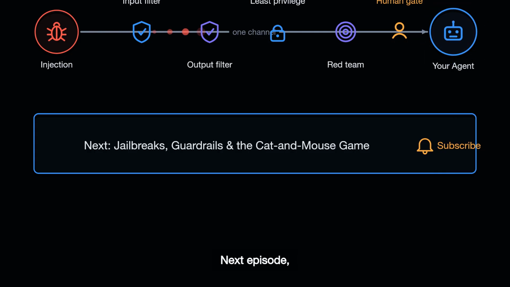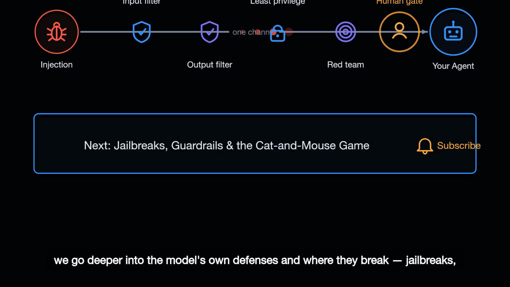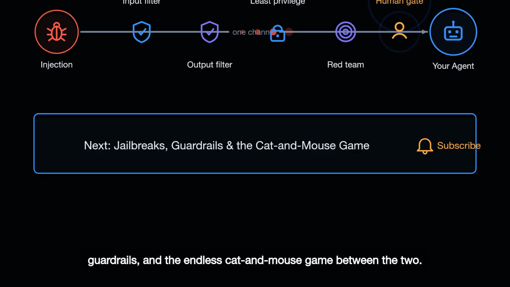That's the whole shift. Next episode, we go deeper into the model's own defenses and where they break: jailbreaks, guardrails, and the endless cat-and-mouse game between the two.